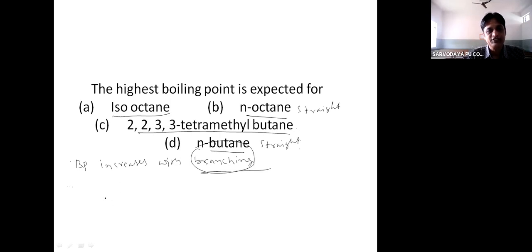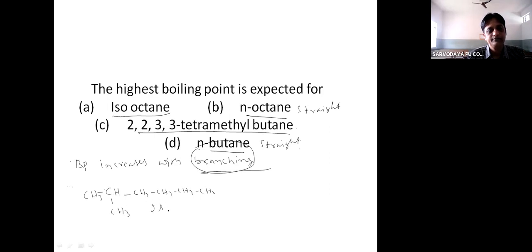Let us write the structures of option A and option C. Isooctane: iso means the branching will be at the terminal carbon atom. CH2, CH2, CH2, CH2, 1, 2, 3, 4, 5, 6, 7, 8.